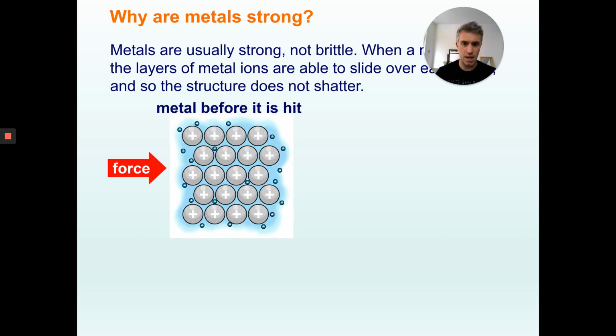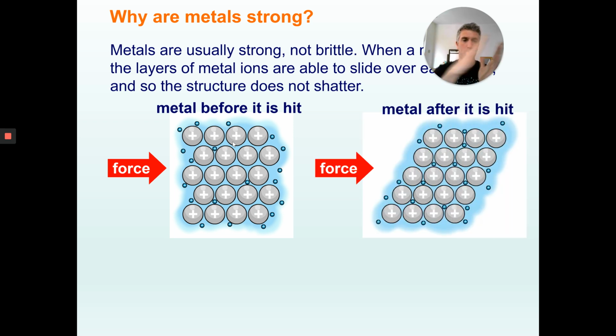So here we go. Here is a metal structure, so nicely, neatly arranged. If you hit it, all that happens is the metal ions just kind of shift. You strike it, and because that attraction is still there, the metal ions, these positive metal ions, and these electrons are all still attracted.